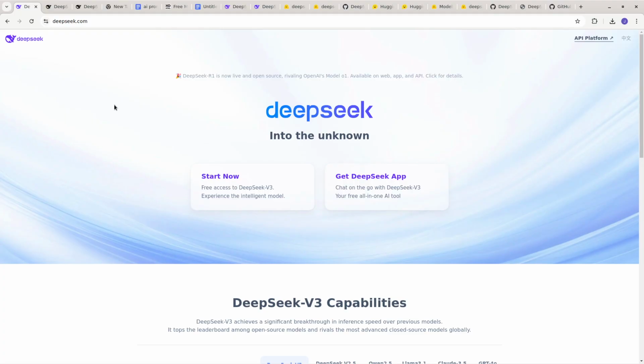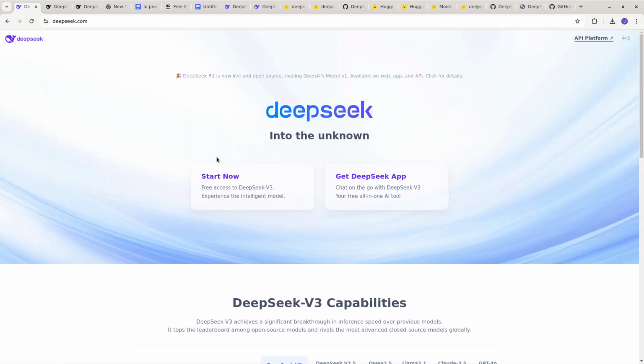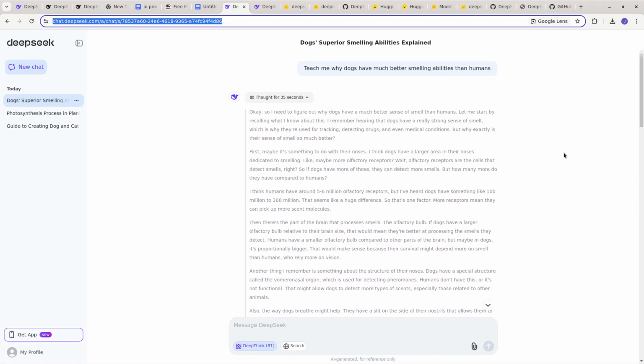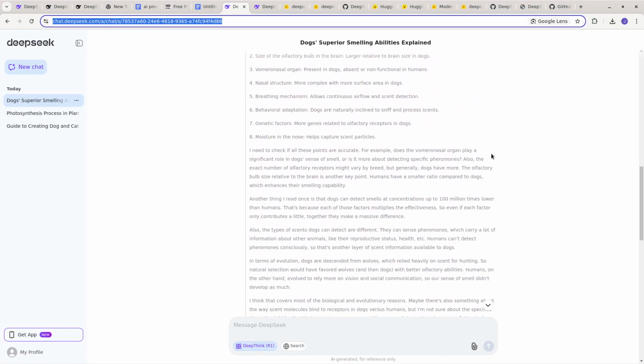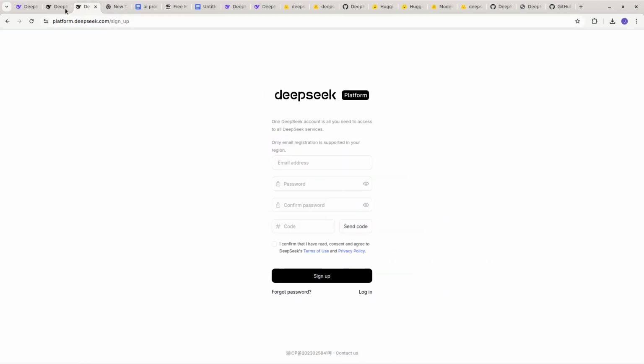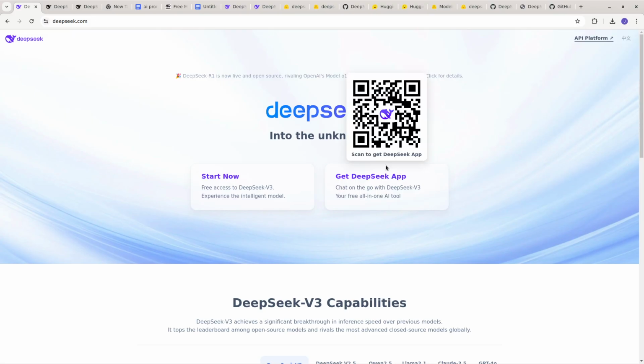It's free, at least the basic stuff is free. They might have a paid version, but I haven't actually seen an option to pay for DeepSeek.com for the main one. The API would be paid. This one here, the API is probably paid. But anyway, I definitely think DeepSeek is worth checking out.